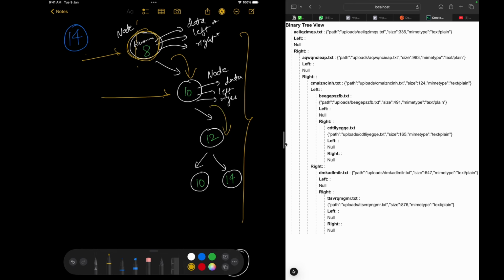Go to 12. Now 12. Is 12 equal, greater, or smaller than 14? It is smaller. That means 14 is greater than 12. So 14 will never ever lie on the left hand side of 12. So this can be removed entirely.